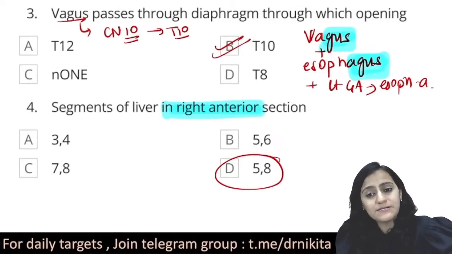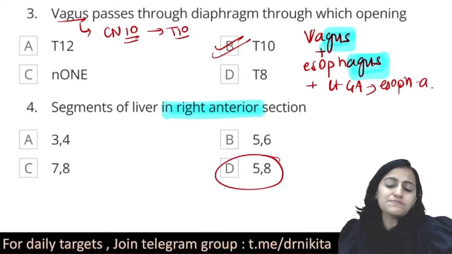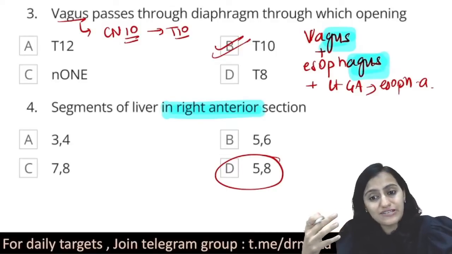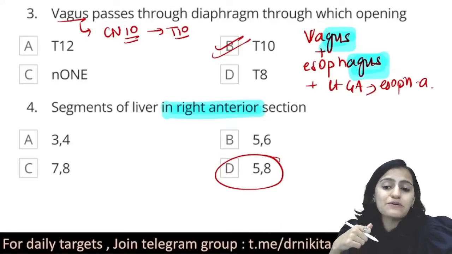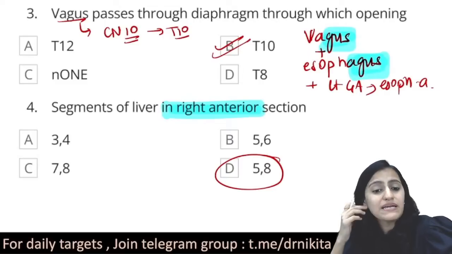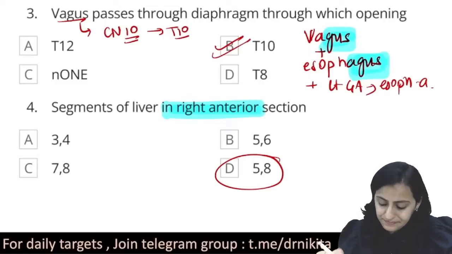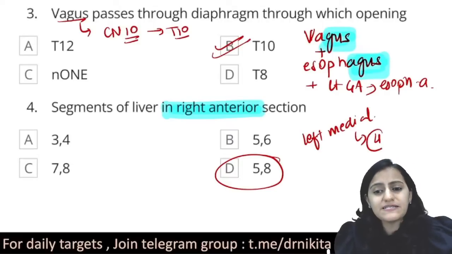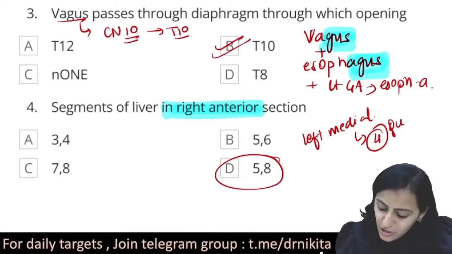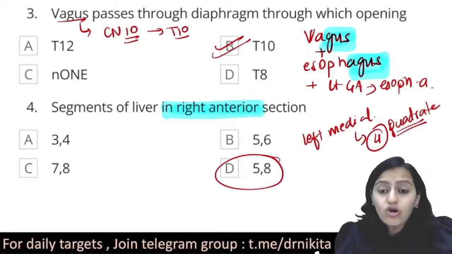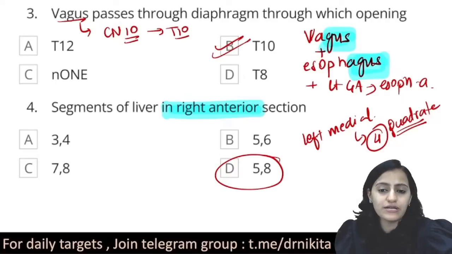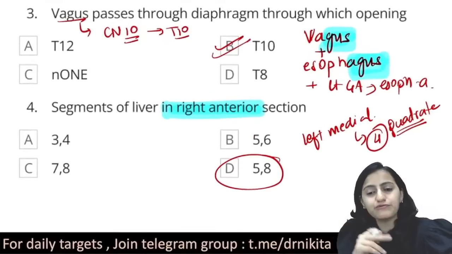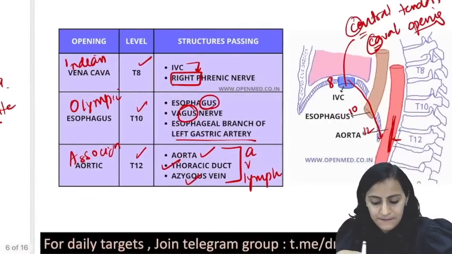The liver segments are asked from the surgery perspective as well. You are a surgeon, there's a tumor in the left medial section. What segments are we going to remove? Left medial will be what segments? Left medial is basically 4. And 4 is your quadrate lobe. So remember that is the quadrate lobe. So 2, 4, 8, 7, 3, 4, 5, 6 is what we have. Okay, 2, 4, 8, 7 and 3, 4, 5, 6.